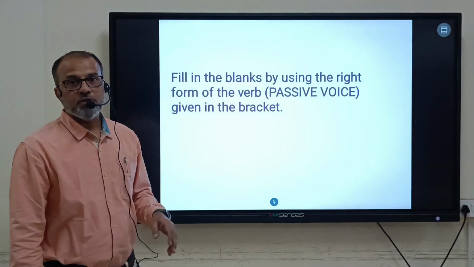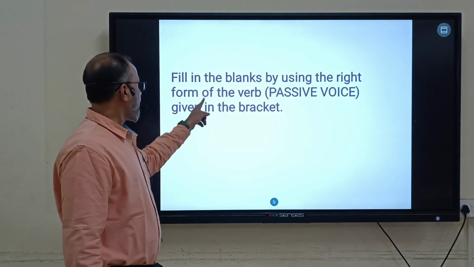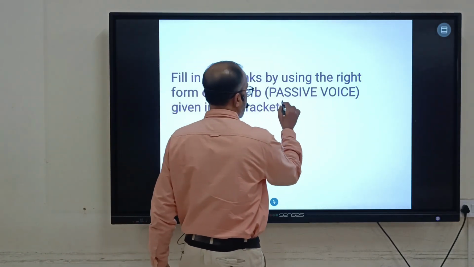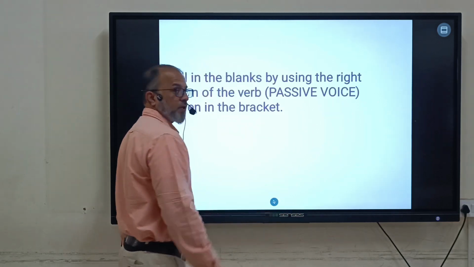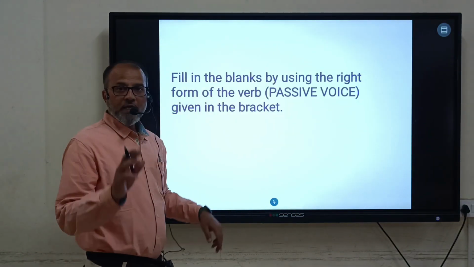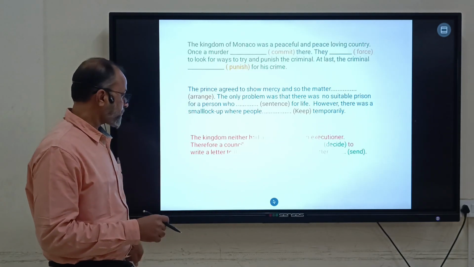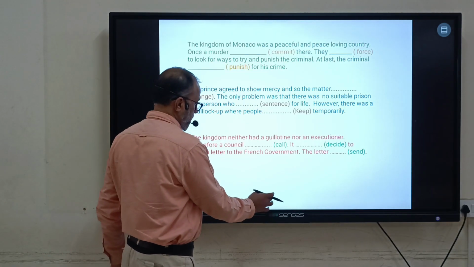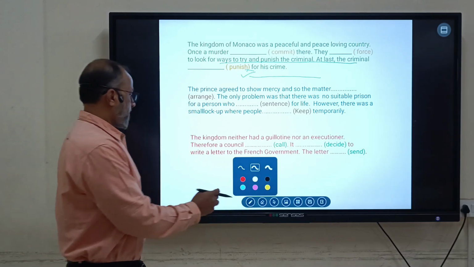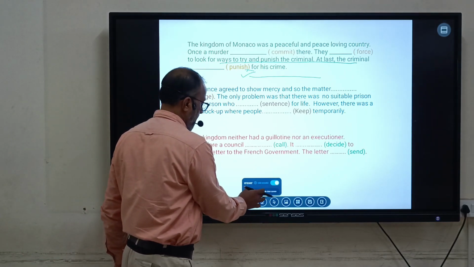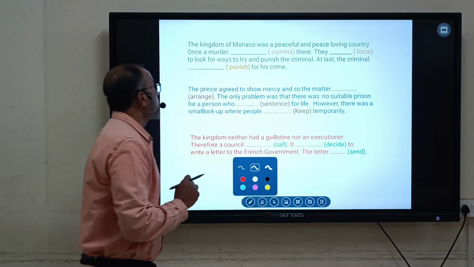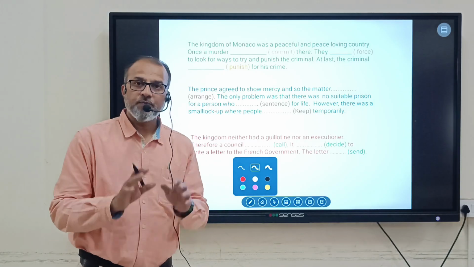So how will the question be asked? The question will be: fill in the blanks using the right form of the verb given in the bracket. Passive voice will not be mentioned, but it will be given as the right form of the verb, that means passive voice. Let us see here. Question will be like this. Let me give you the hint.